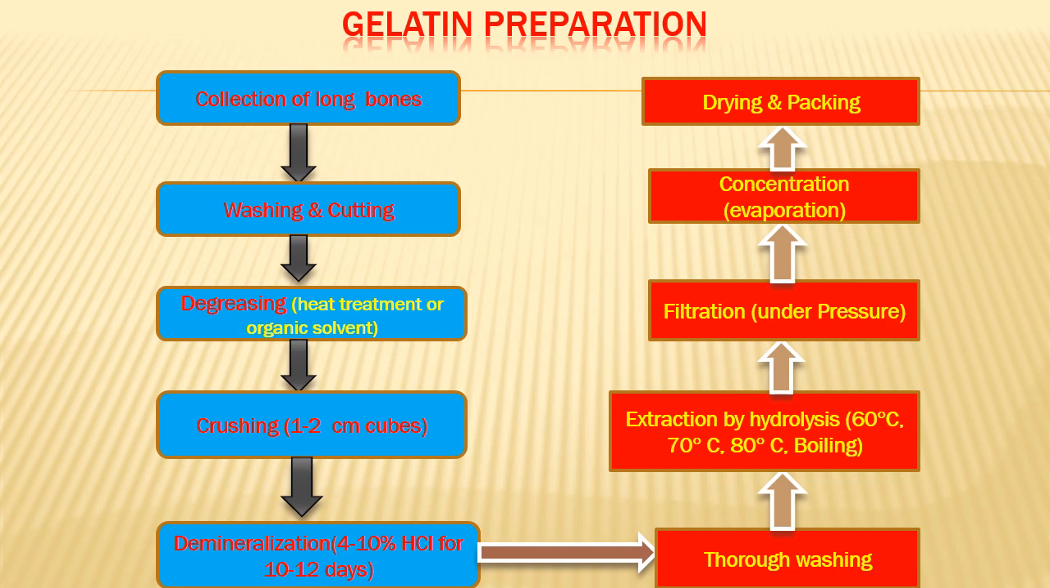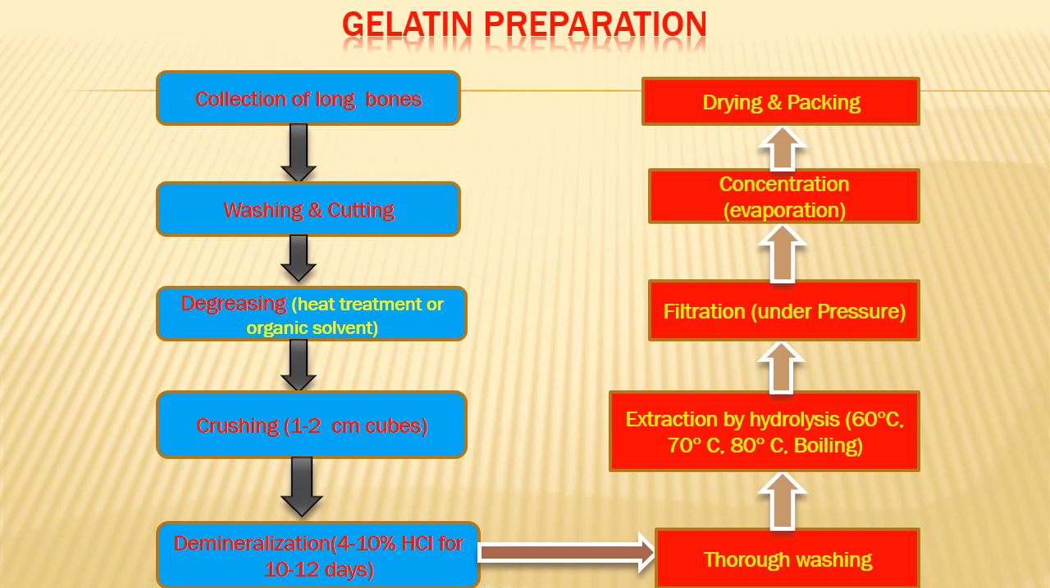Then it undergoes crushing, that is breaking into pieces. Generally 1 to 2 centimeter cubes, and then further these pieces will be dried and undergo demineralization with 4 to 10% hydrochloric acid for 1 to 2 weeks. That removes the inorganic part, and we get dicalcium phosphate as a byproduct of this process, and this dicalcium phosphate can be used as a mineral supplement in the livestock.